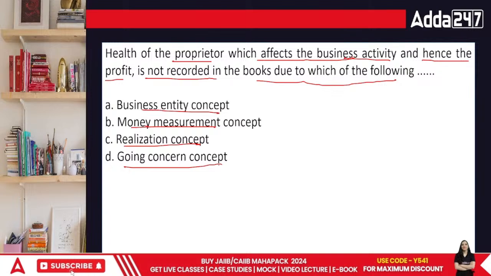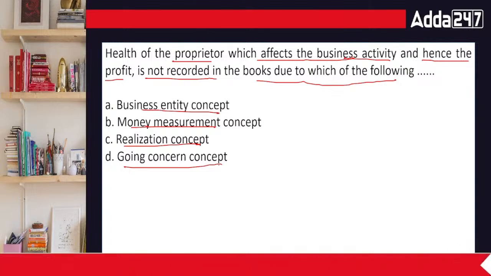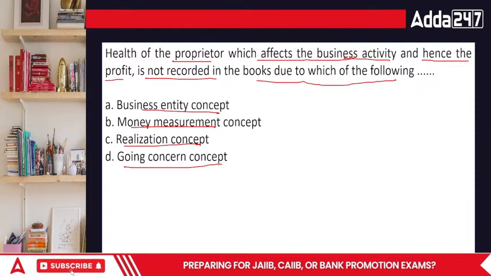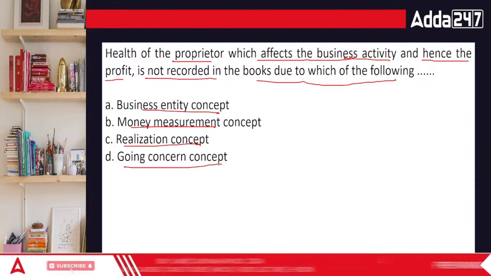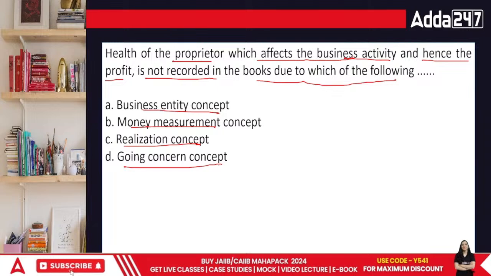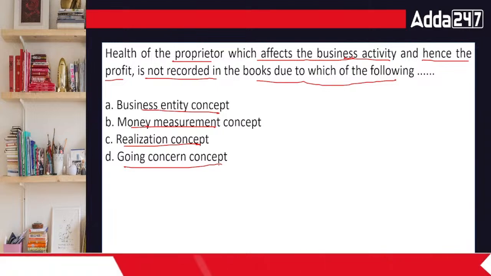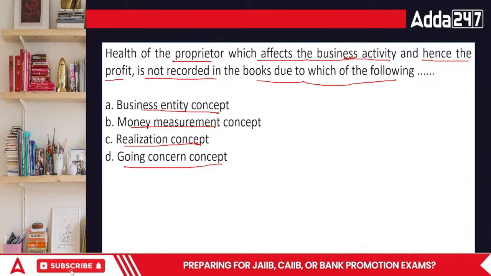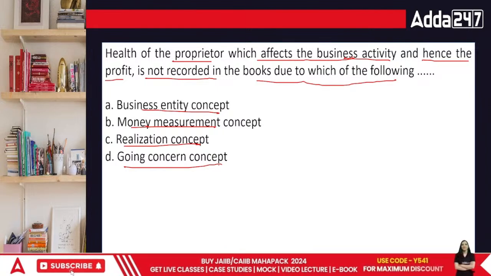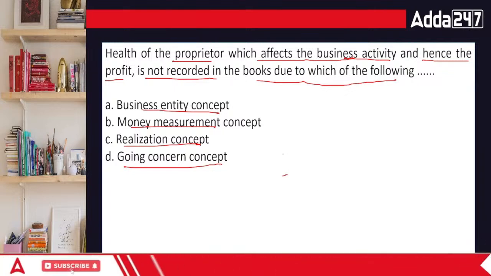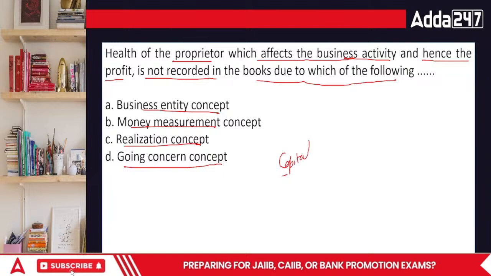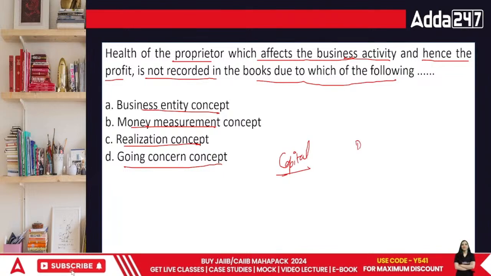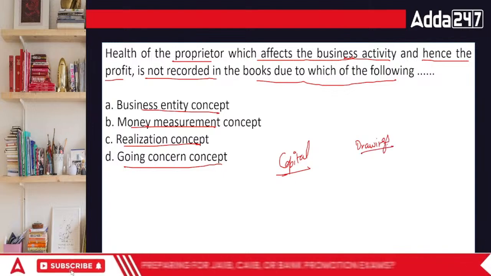Okay. Now, when we talk about the health of the proprietor, see, the point is business and businessman are directly linked in terms of proprietorship, but not something which is linked with the others, because his survival would mean the business is also surviving. If he dies, the entire organization is also dead. But yet, when he puts money into the business, it is different. What is different there? If I invest my money into my business, that is called capital. If I withdraw money out of my business, that is called drawings. Isn't it? So in this case, what's gonna happen? What would be the amount that will be recorded?